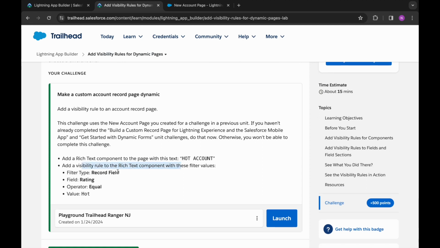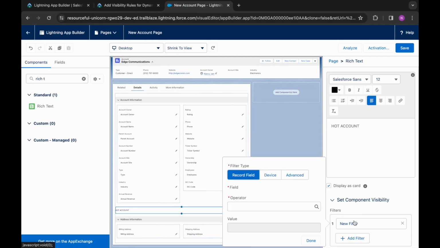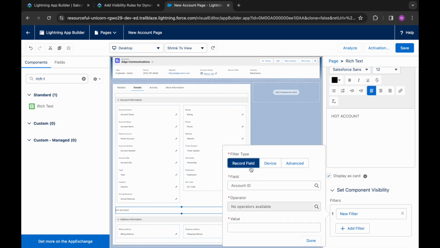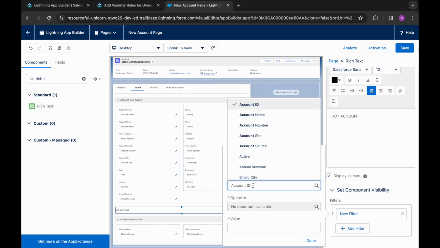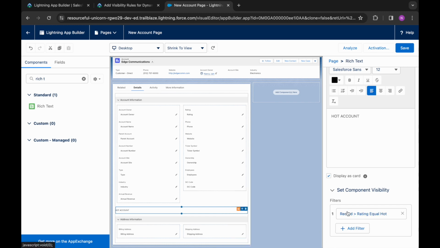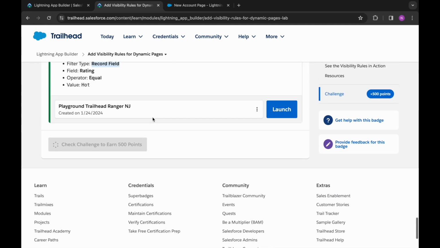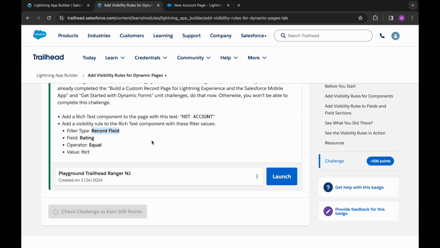Visibility rule is that its filter type is record field, rating should be equal to hot. Okay, we can add filter over here. Record field, which field was that? That is rating equals hot. Done. We can save it. We will check this challenge again.